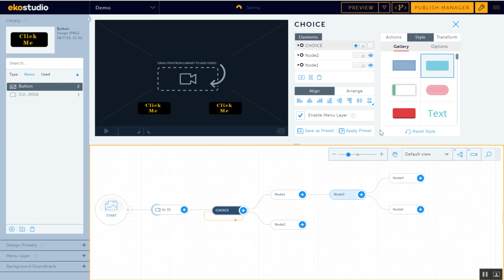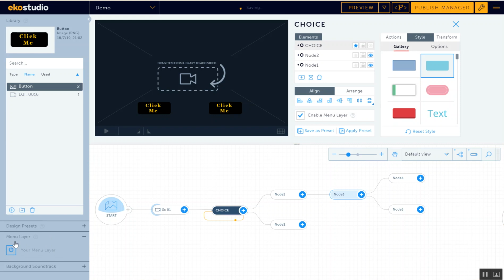You can save your buttons as presets, and then you can apply presets. This enable menu layer is this one. So you can have it in some places. You don't have to have it everywhere. I've just turned it off. You can turn it on and then selectively have it in some nodes and not in some nodes. So I'm going to end this video here. Hopefully you've got the idea.